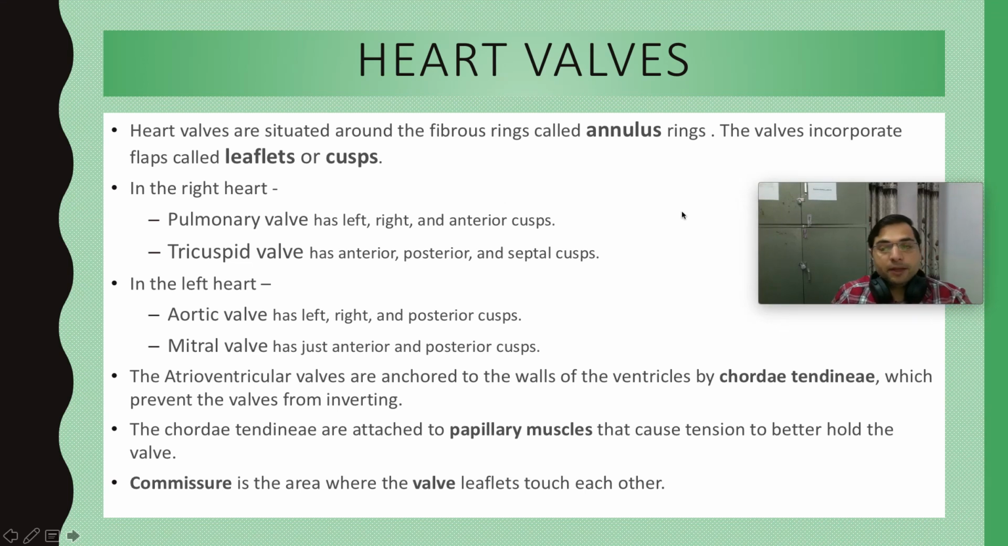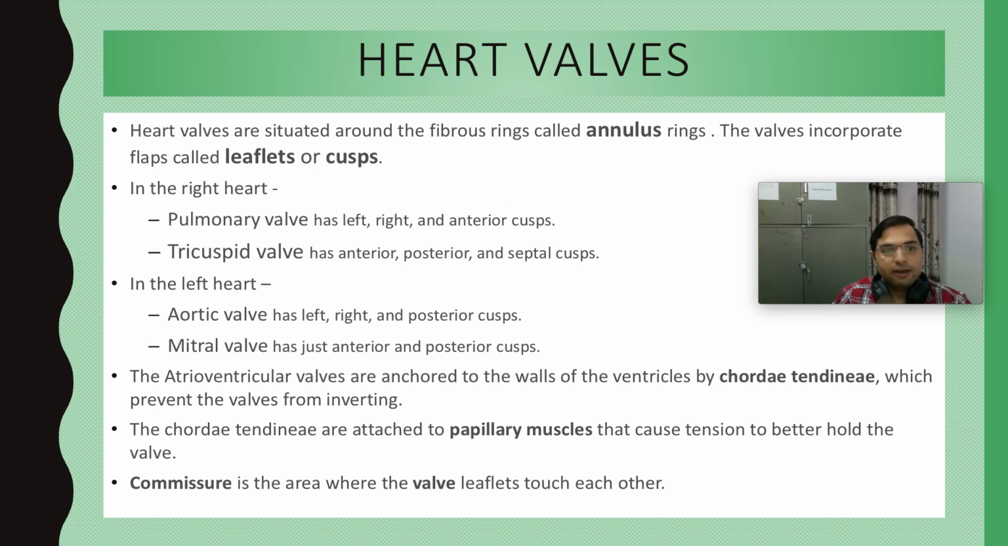So, learning more about the anatomy of heart valves. Heart valves are situated around fibrous rings called the annulus rings. There are rings on which these heart valves are placed, and those are called annulus rings, fibrous rings. They are made up of fibers, and then these valves have flaps, right? Loose flaps, and these flaps are called leaflets or cusps.